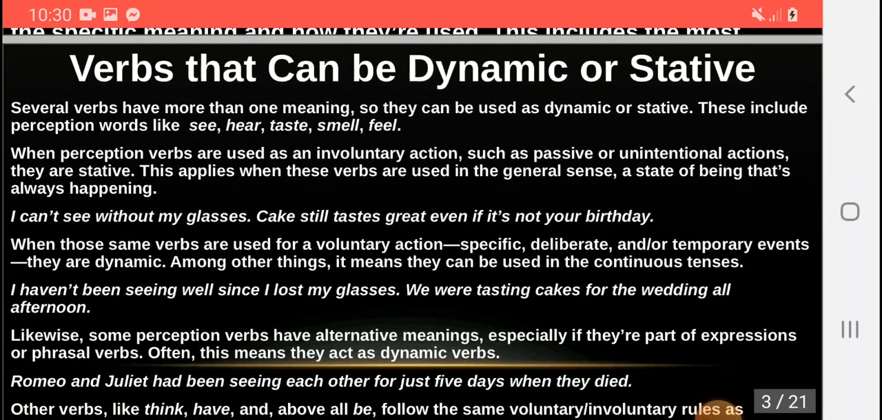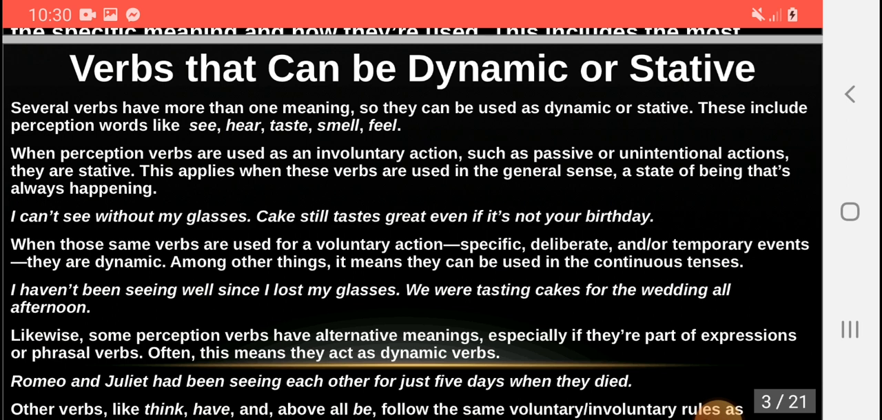These include perception words or perception verbs like see, hear, taste, smell, feel, etc. When perception verbs are used as an involuntary action, such as passive or unintentional actions, they are stative. This applies when these verbs are used in the general sense, a state of being that's always happening. For example, I can't see without my glasses. The cake still tastes great even if it is not your birthday.